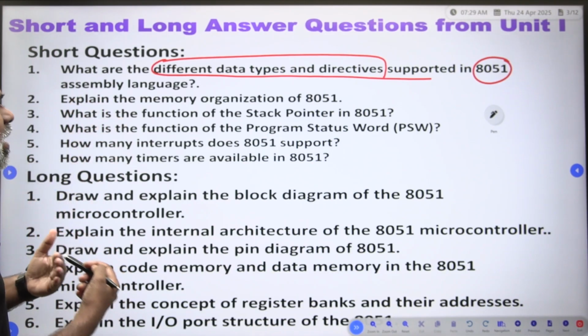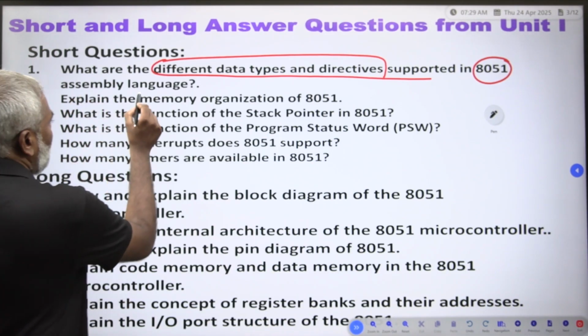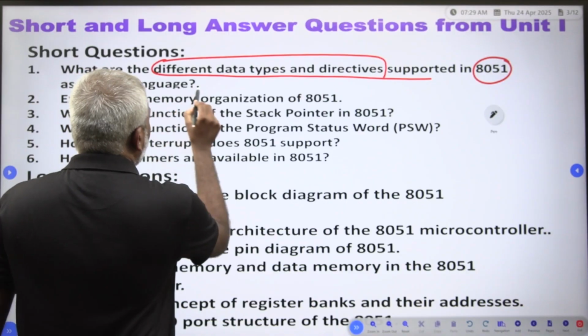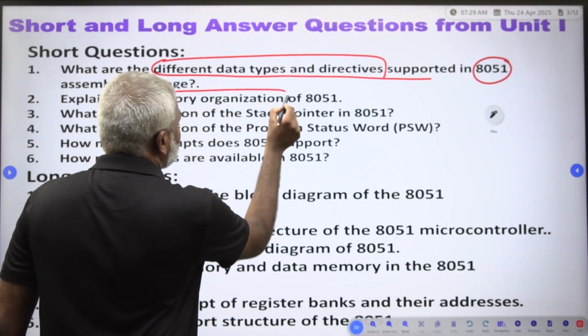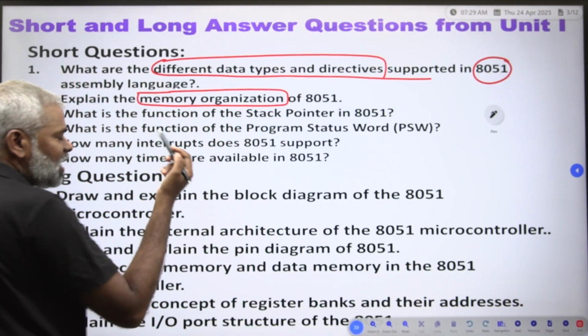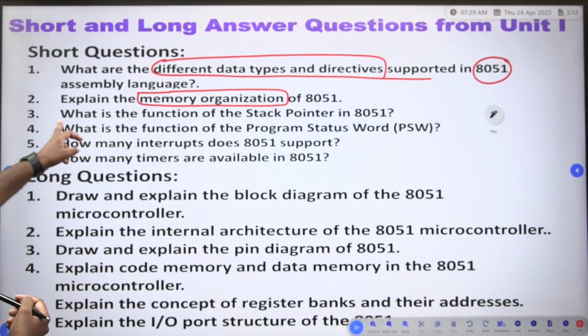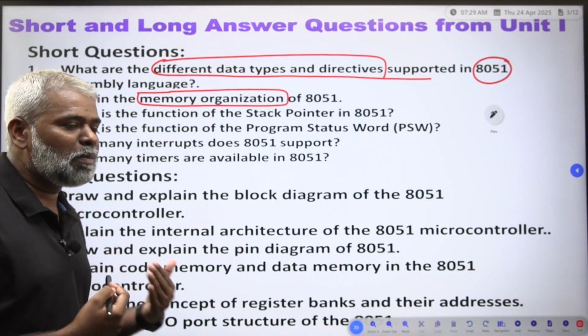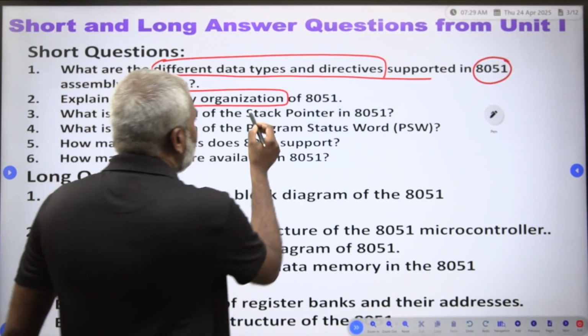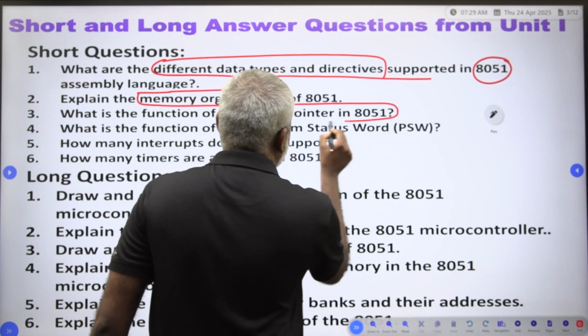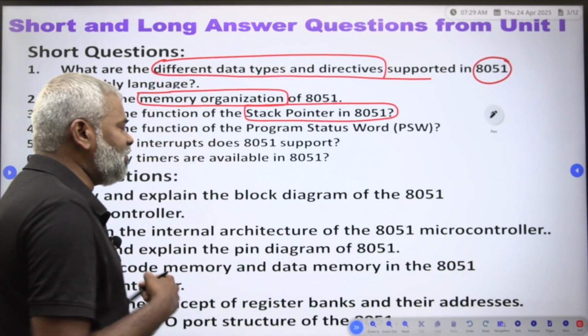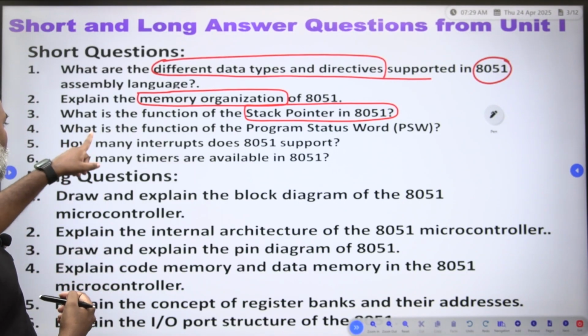Explain the memory organization of 8051. This is another important short question. What is the function of the stack pointer? Stack pointer of 8051. That is also another important question on the 8051 microcontroller.